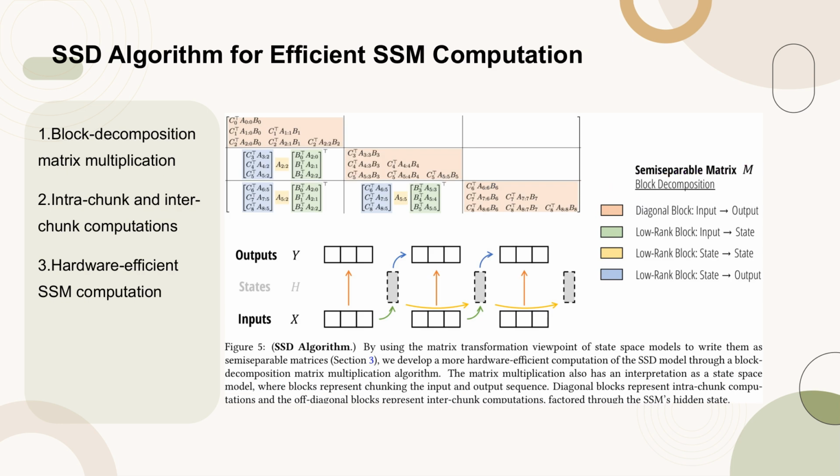Figure 5 illustrates the SSD algorithm, which enhances the efficiency of state space model, SSM, computations by transforming them into semi-separable matrices. This approach involves a block decomposition matrix multiplication technique, where the matrix is divided into blocks representing chunks of the input and output sequences. The diagonal blocks handle computations within each chunk, while the off-diagonal blocks manage interactions between chunks, leveraging the SSM's hidden state. This method significantly improves hardware efficiency, making it a valuable tool for optimizing SSM computations.